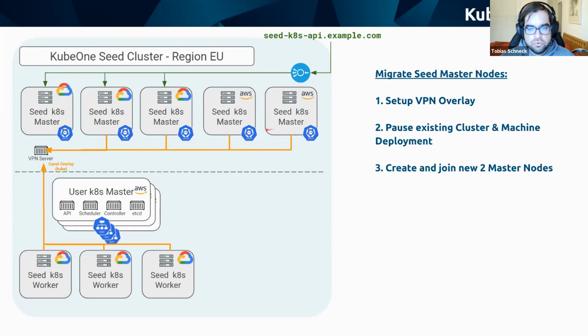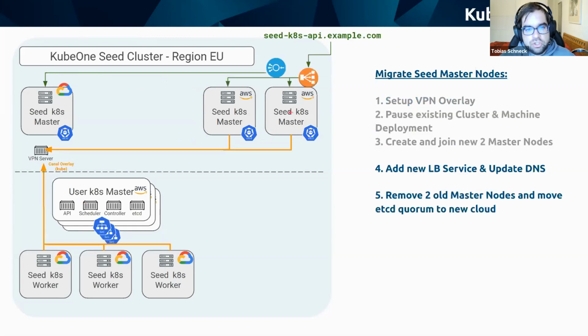That ensures that the new 2 etcds get the data replicated from GCP nodes to the AWS nodes. Then, as a next step, if we have achieved that, we can remove 2 GCP workers and still have a quorum of 3, so 3 of 5 is enough for the quorum. And we can therefore also change now the DNS name to the new AWS cloud provider load balancer.